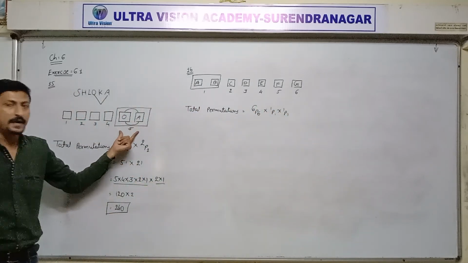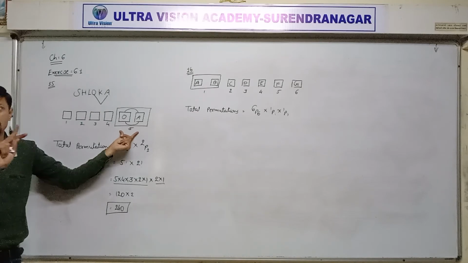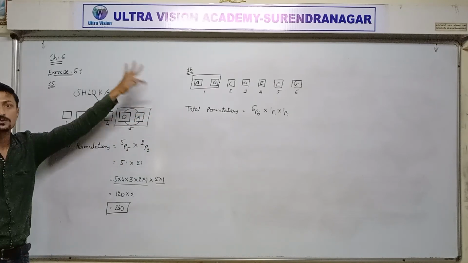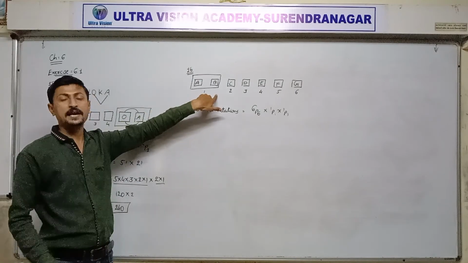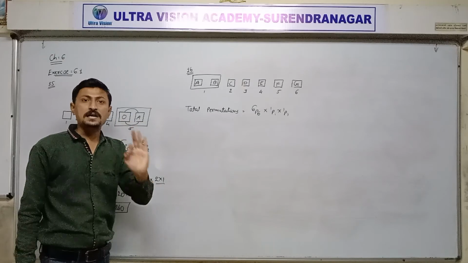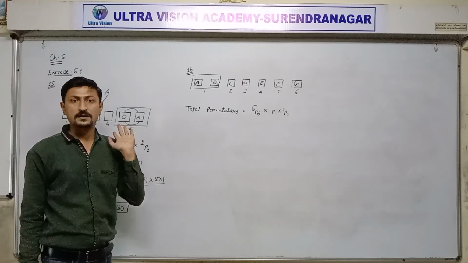In the previous question, A and O both could be interchanged: O in first place, A in second place, or A in first place, O in second place. But here speakers A and B are not possible for interchange. B has to deliver the speech immediately after speaker A.